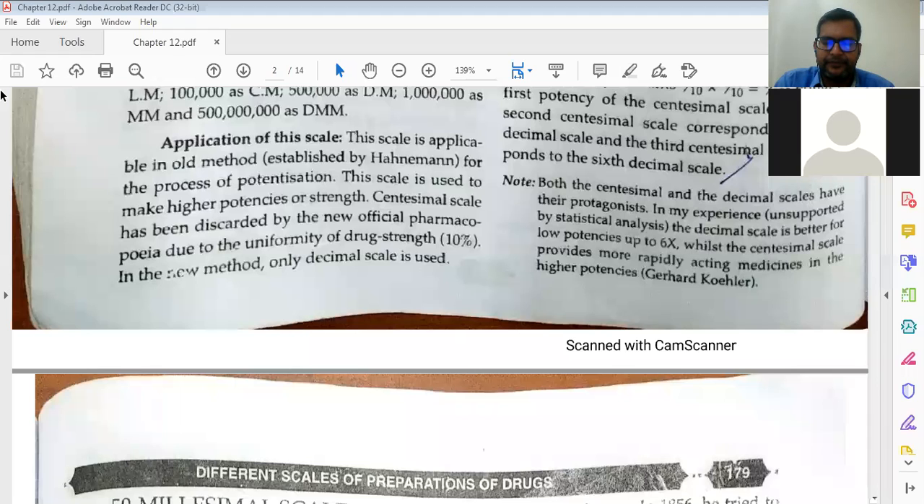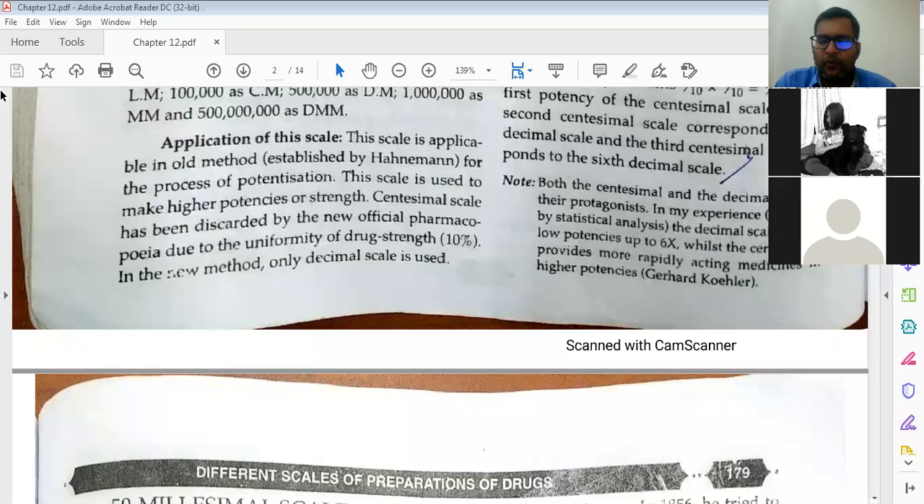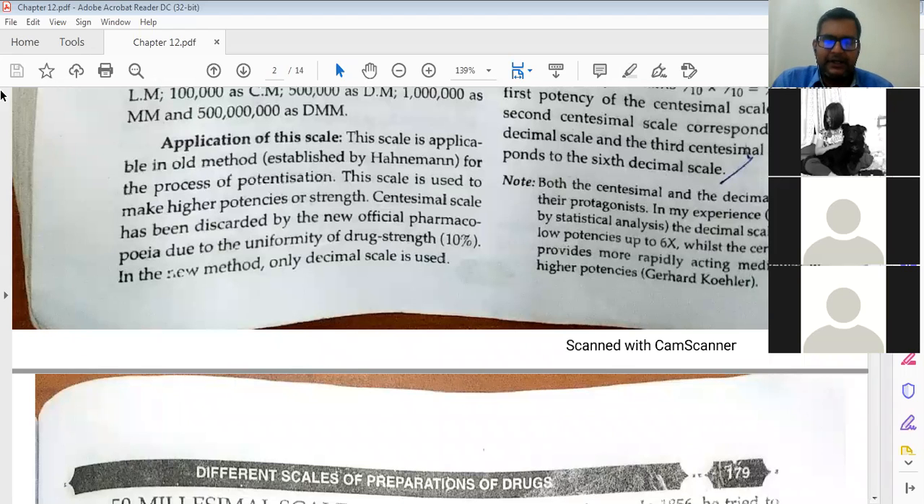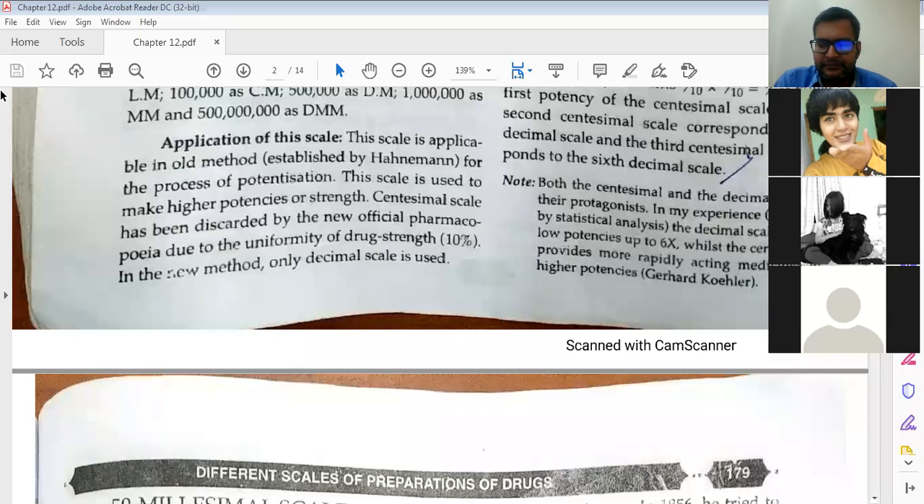But 1x into 1x would be x square, no, sir? 1x into 1x is x square, you are telling? Okay. But here we are just taking drug strength. X square is there, I understood that thing. Okay. But in designation, it is written the second potency is 2x. That is a different thing. Okay.